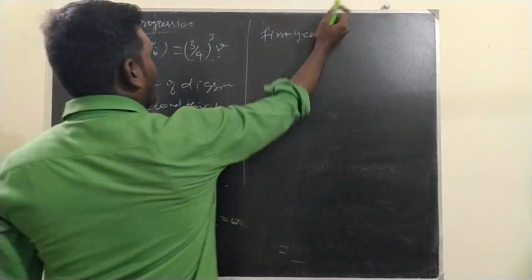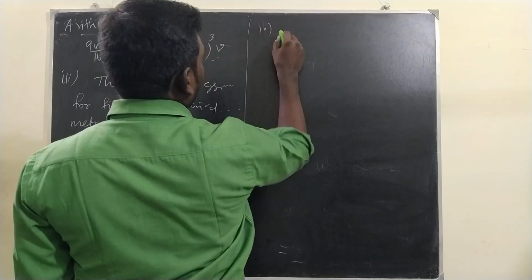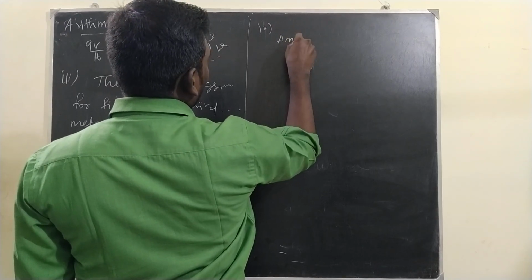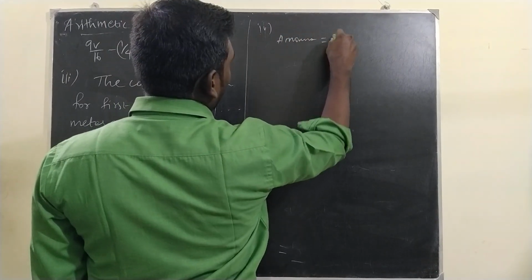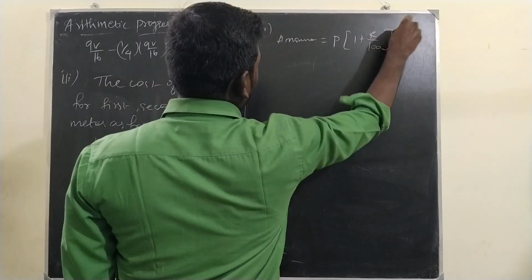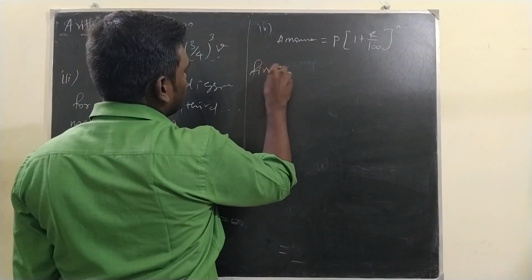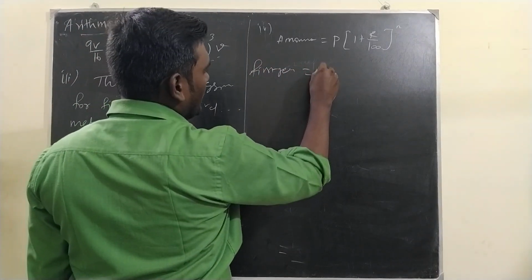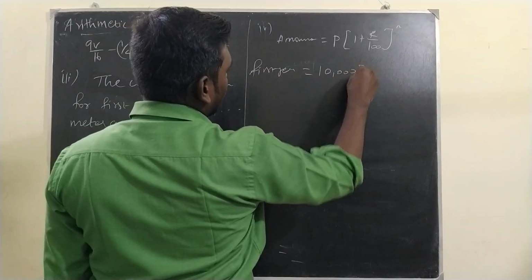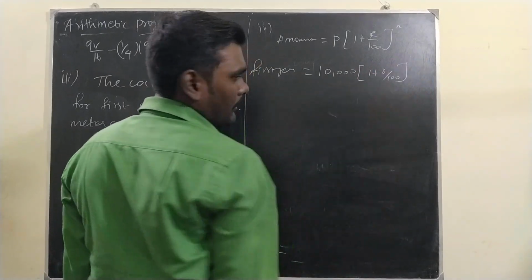The compound interest amount formula is P into 1 plus R by 100 power n, where n is the number of years. So for the first year, that is 10,000 into 1 plus 8 by 100 whole power 1.